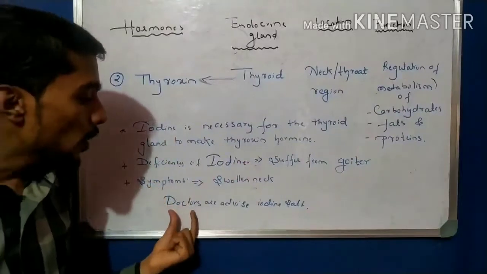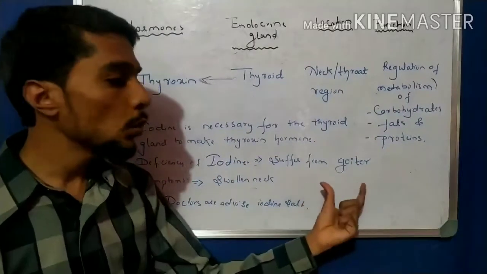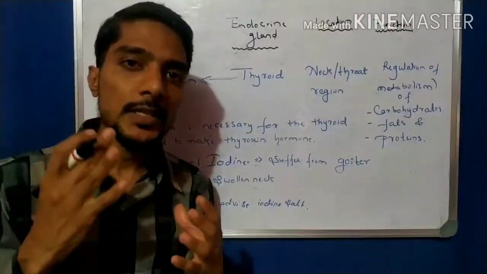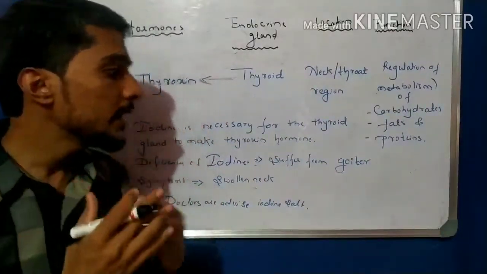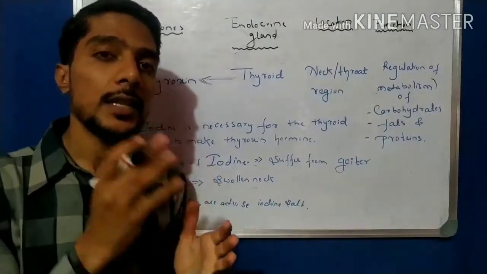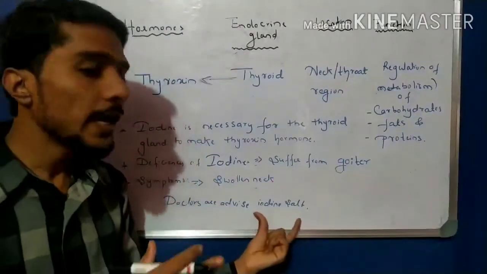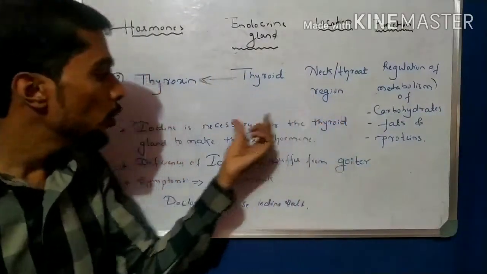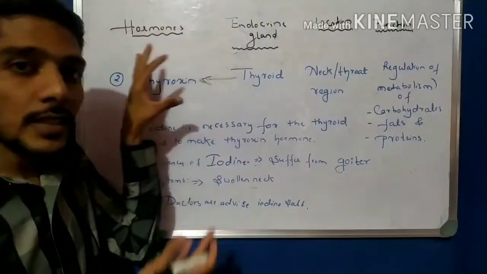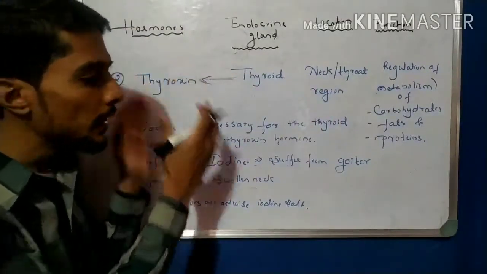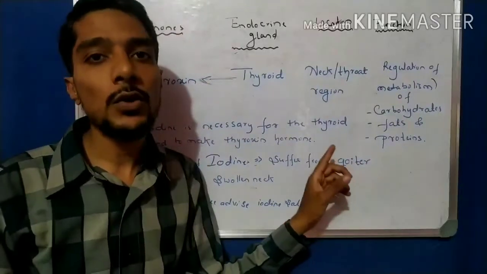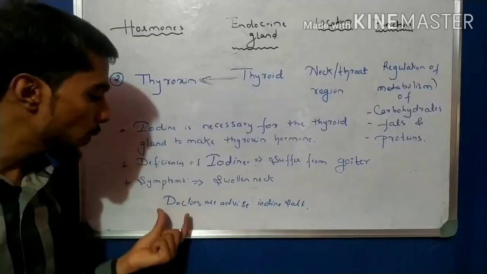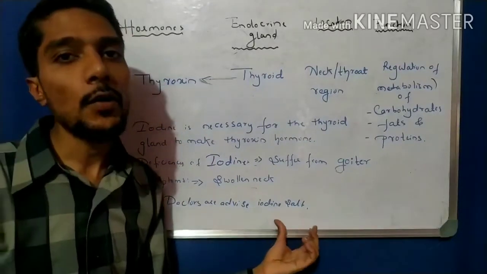That is why doctors advise a patient who has the disease goiter to eat iodized salt. Why? Because iodine is very necessary for the thyroid gland to produce thyroxine. If sufficient thyroxine is present in the body, then the person is cured of goiter. So if you want the thyroxine hormone, iodine is very important. That is why doctors advise taking iodized salt.